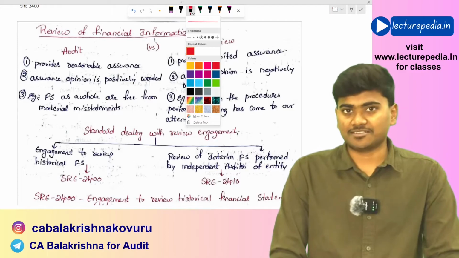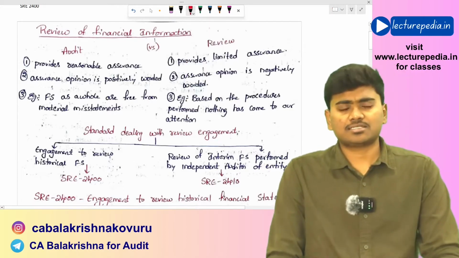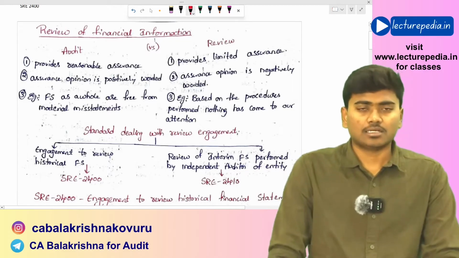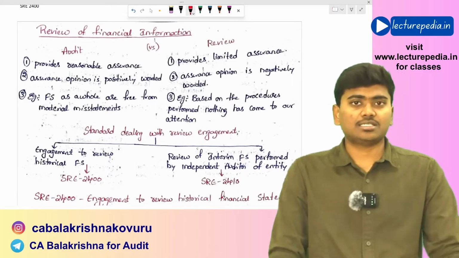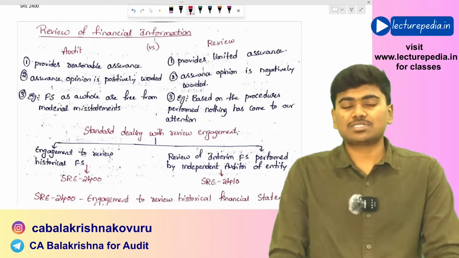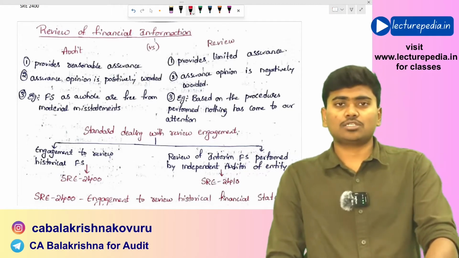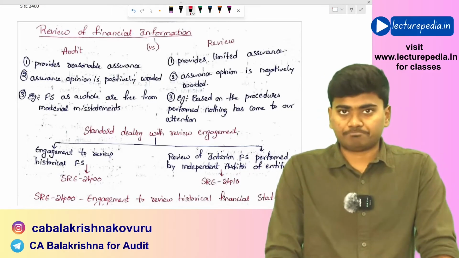Even I am fantastic. In today's class, we'll be revising SRE 2400, that is the standard on review engagements. Basically, in this review engagement series, we will be having two standards: one is SRE 2400 and the other is SRE 2410.